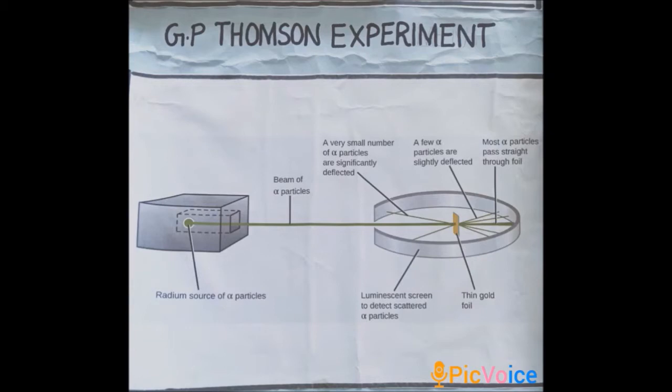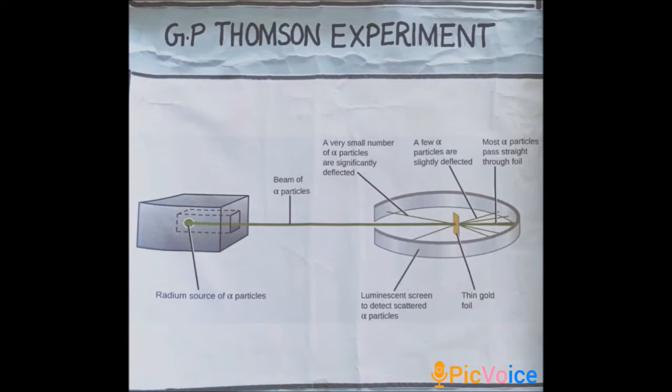This is the experimental setup of G.P. Thomson's experiment. On the left-hand side, can you see? It's the radioactive source, that is, a lead block containing an alpha particle emitting beam of particles. See the fluorescent screen, which is circular in shape. At the center, a metal foil is placed.